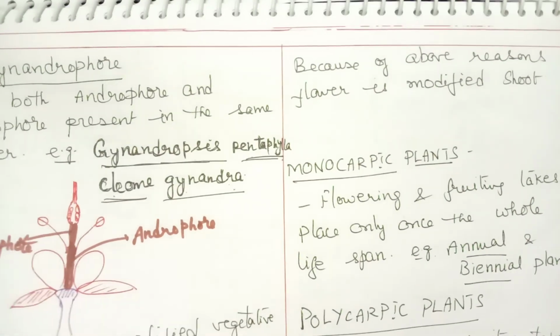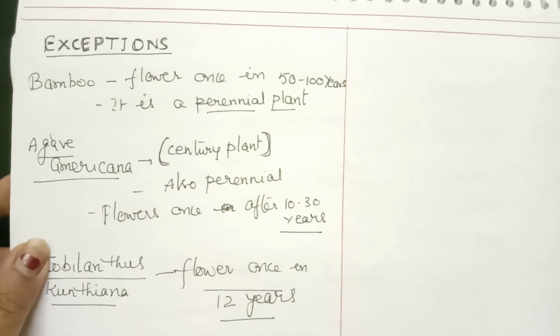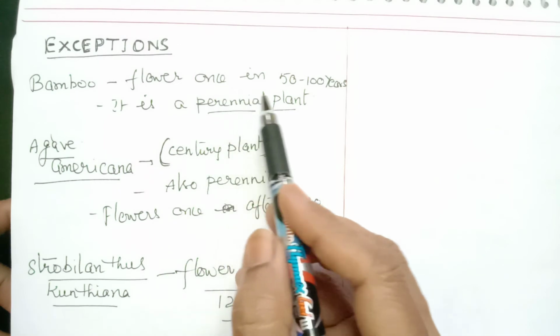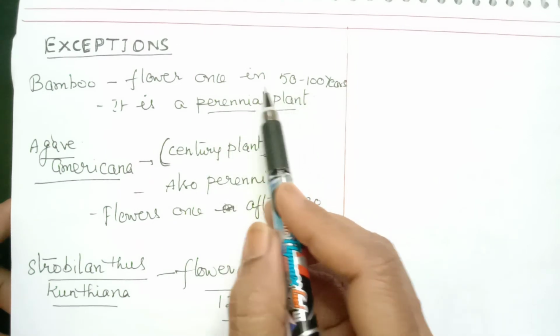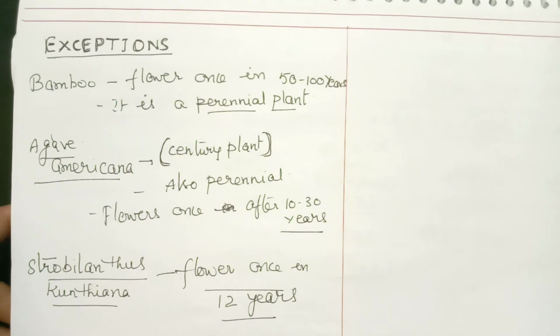Now, there are some exceptions to these polycarpic plants. Let us see what the exceptions are. Like bamboo. Bamboo is a perennial plant, but it flowers only once in its lifetime. That means between 50 to 100 years, it flowers only once. So, though it is a perennial, it is an exception; it is perennial and monocarpic.